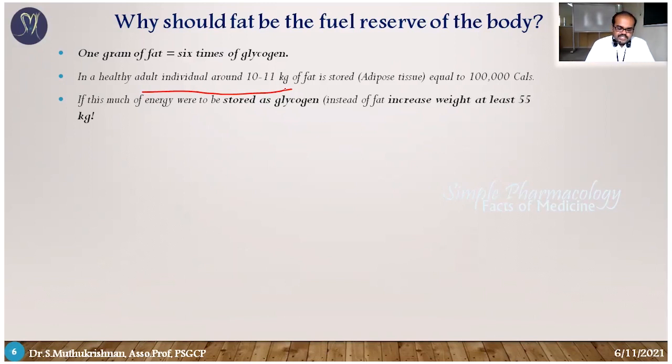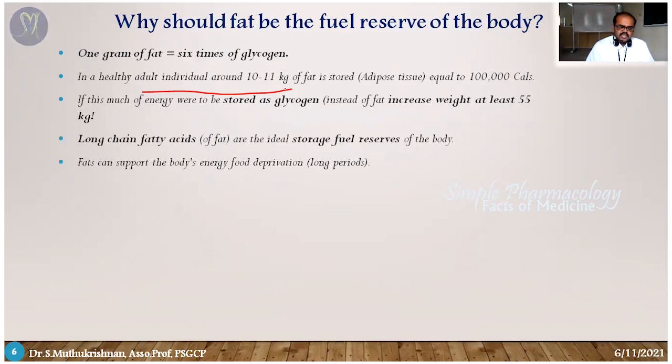So just imagine, if that much energy were stored as glycogen, body weight would have to increase by around 55 kg. That means 10 kg of fat is equal to around 55 kg of glycogen. So if 1 lakh kilocalories of energy were stored as glycogen, your body weight would have to increase by some 55 kg more. So lipids hold a high amount of energy while the weight is reduced. That's the reason, because it produces a high amount of energy.